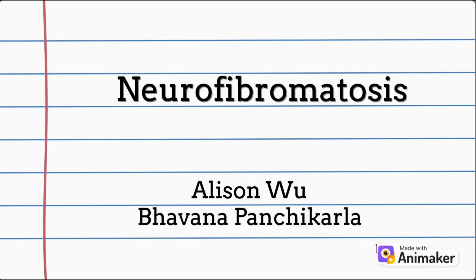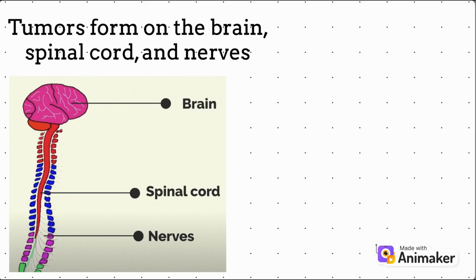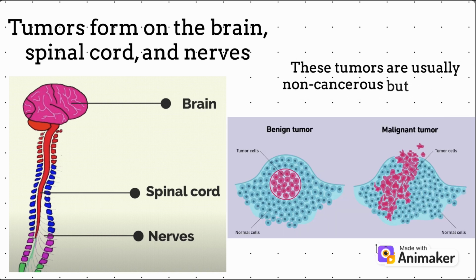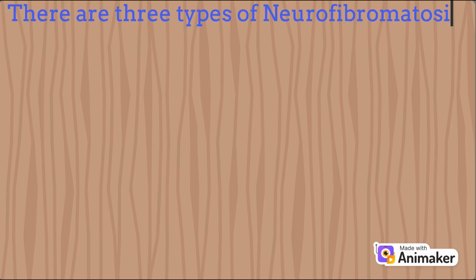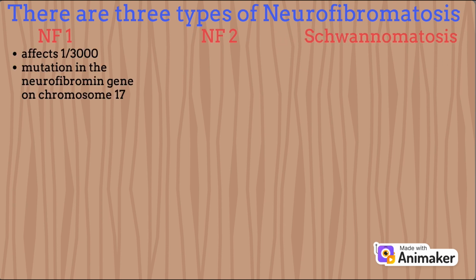Neurofibromatosis is a genetic disorder where tumors form on the brain, spinal cord, and nerves. These tumors are usually non-cancerous but can turn cancerous occasionally. There are three types of neurofibromatosis: NF1, NF2, and schwannomatosis. NF1 affects 1 in 3,000 people and is caused by a mutation in the neurofibromin gene.